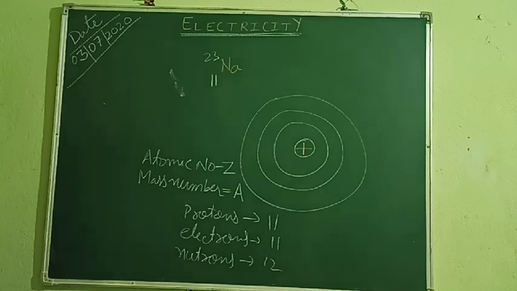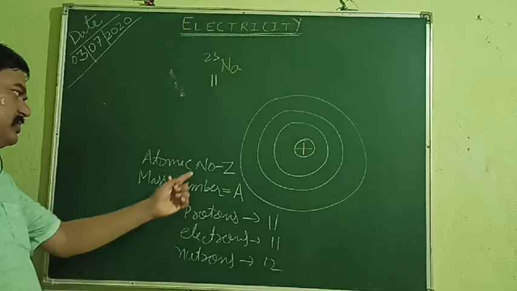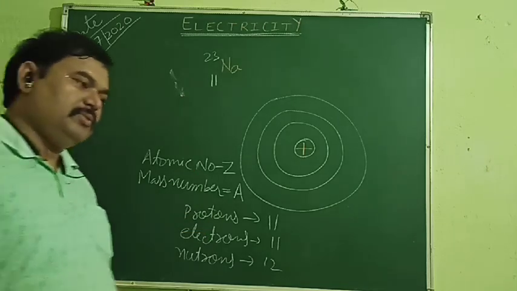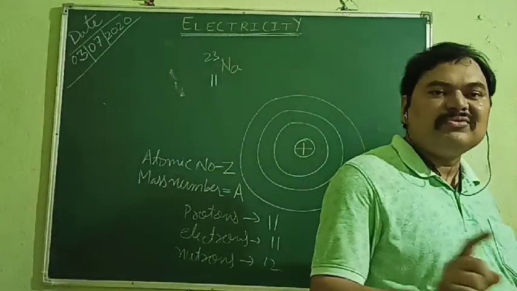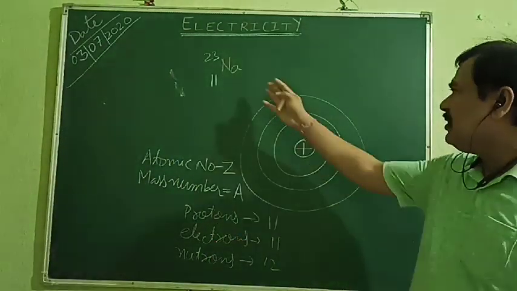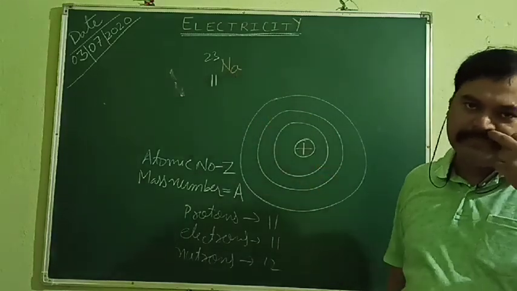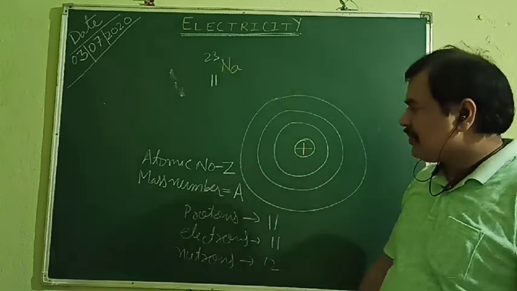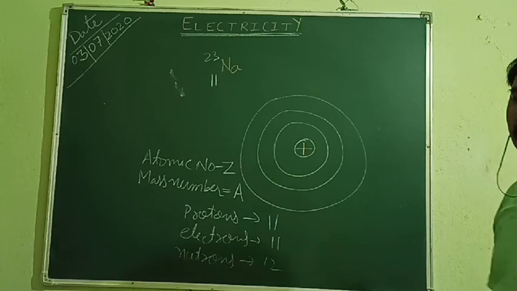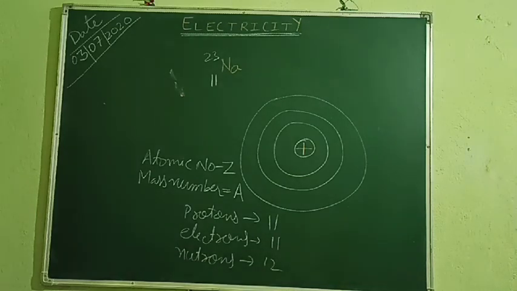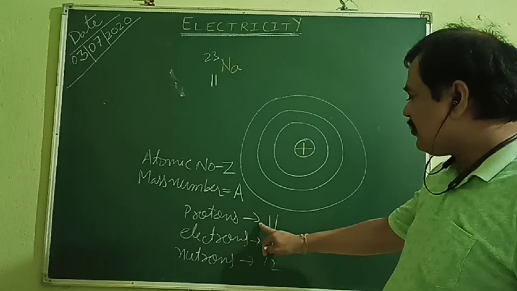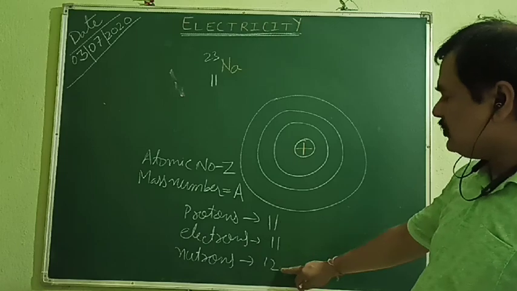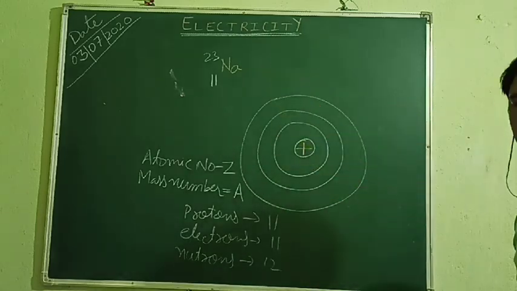Now, what is atomic number? I have told you, it is the number of protons. Fairly, we can say it is the number of protons. But if you want to express it as the number of electrons, then you have to use one word: neutral atom. Neutral atom means all its electrons are intact; neither has it taken from anyone nor given to anyone. For that type of atom, it can be the number of electrons also. Now, what is mass number? Mass number is the sum of protons and neutrons. So just add these two: 11 plus 12 gives 23. That is the mass number.